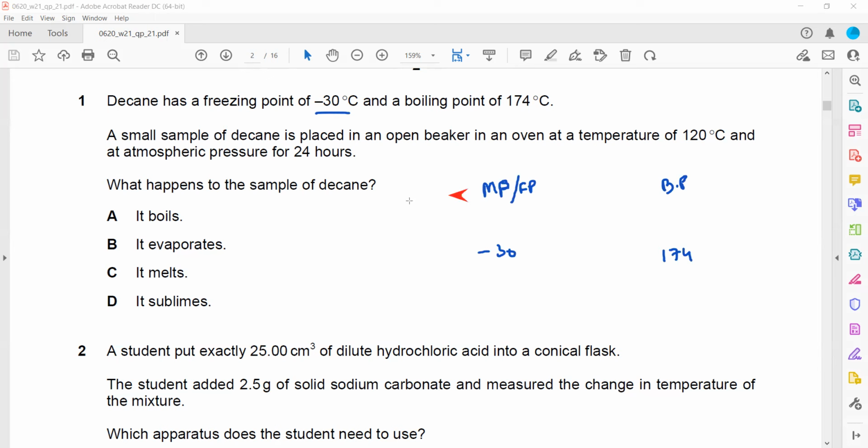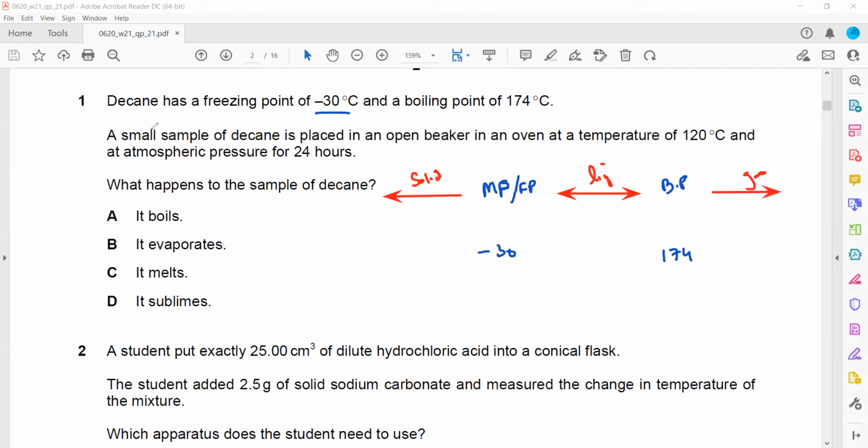At any temperature below its melting point, the substance will be solid. At any temperature between its melting and boiling point, the substance will be liquid. And at any temperature above the boiling point, the substance will be gas.